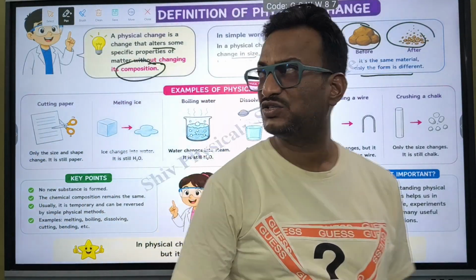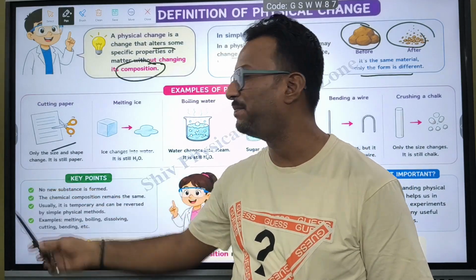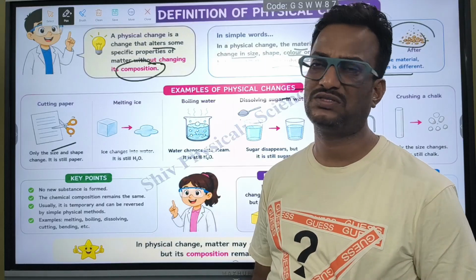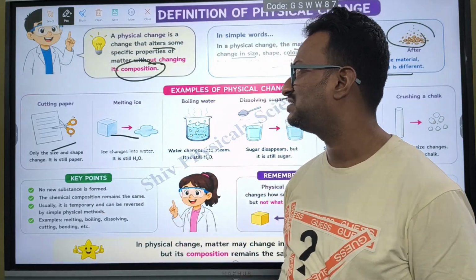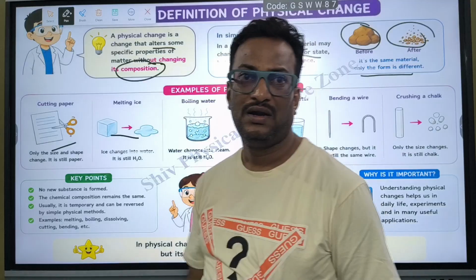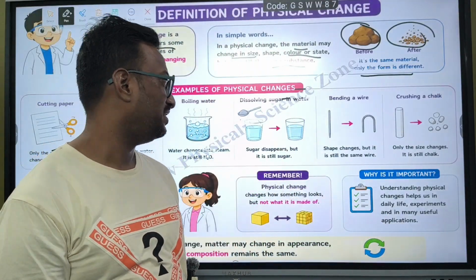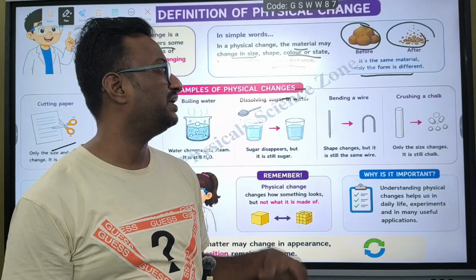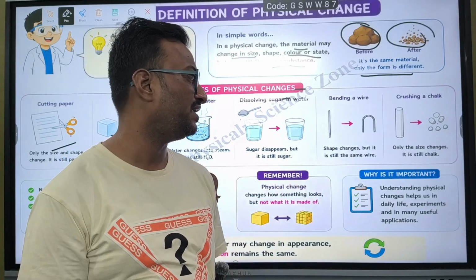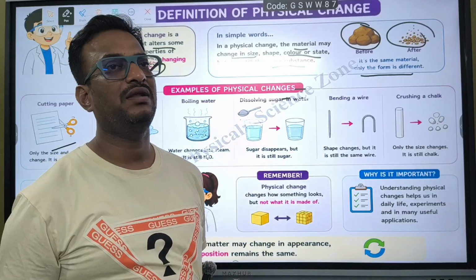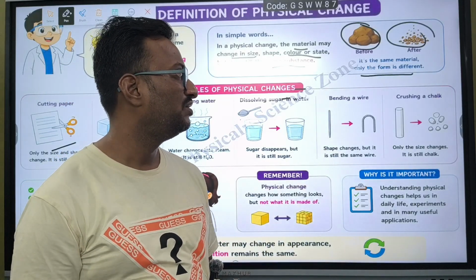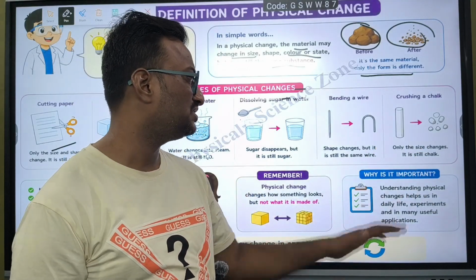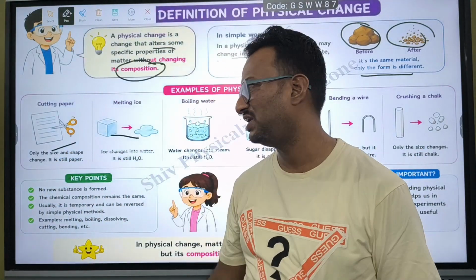So we go for the examples of physical change. Cutting of paper. While cutting paper, it reduces its size only, but the composition will not change. Melting of ice, boiling of water, dissolving sugar in water. Okay, sugar disappears, but it is still there in the water. So it is a physical change. Bending of an iron wire, its shape has been changed. Crushing a chalk piece, only size is changed there. So these all come under physical changes.